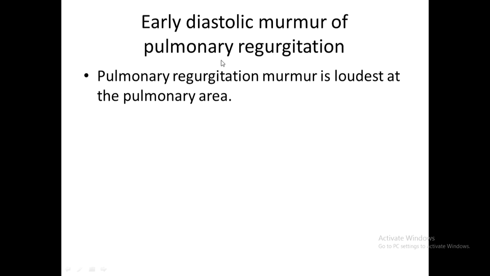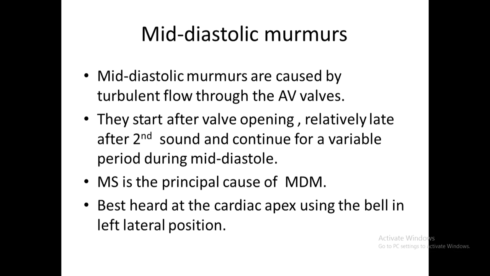Now early diastolic murmurs in pulmonary regurgitation. The murmur is loudest at the pulmonary area, so it may come a little lower down also. These murmurs on the pulmonary side are not that loud, but the pulmonary artery is more superficial than the aorta. That's why P2 may become palpable when there is pulmonary arterial hypertension. And the sounds are better heard in the pulmonary area than the aortic area, because the pulmonary artery is a little more superficial than the aorta. So we have discussed this.